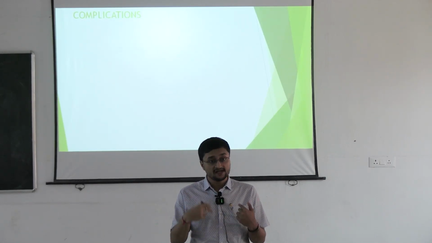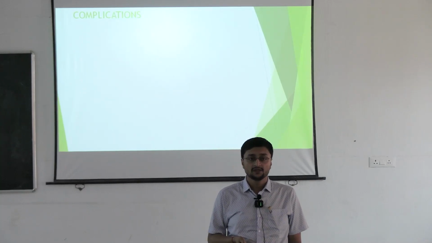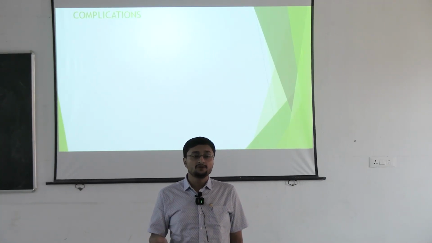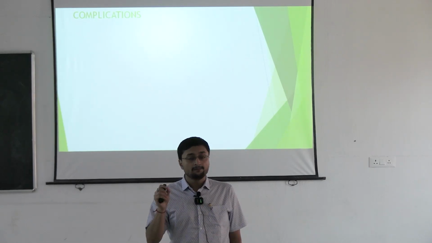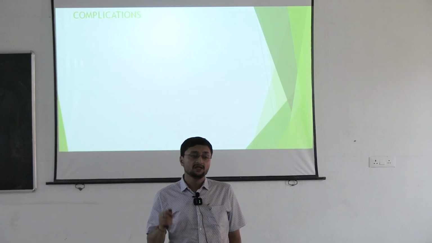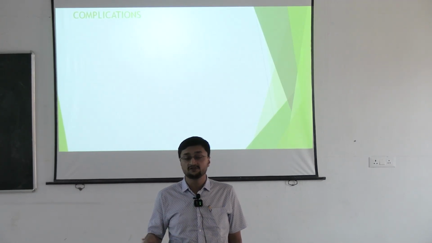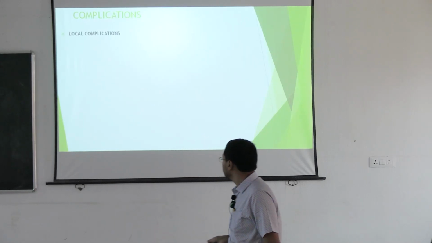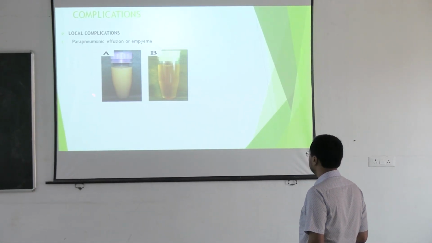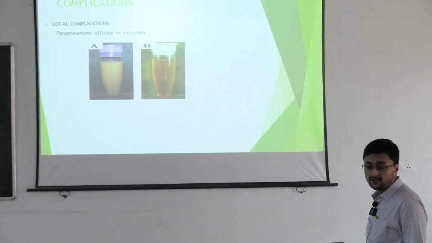This is the parenchyma. Second, what can happen? There may be pleural effusion, followed by empyema. What is empyema? Pus in the pleural cavity. Empyema, pleural effusion, lung abscess. These three are the most common local complications of pneumonia. So this is empyema. So this is a straw color pleural fluid. This is the normal color of pleural fluid.